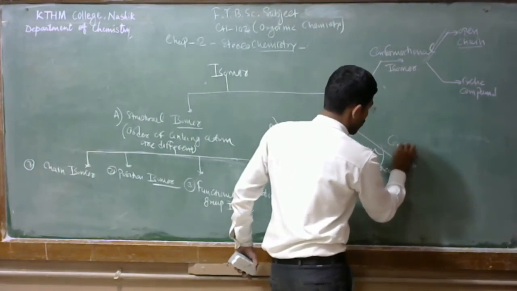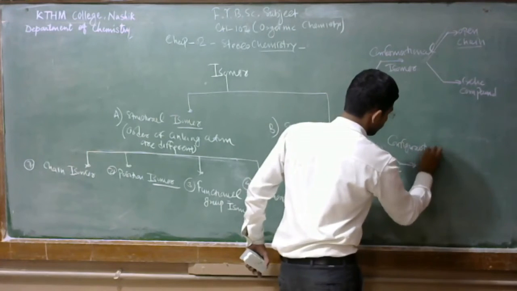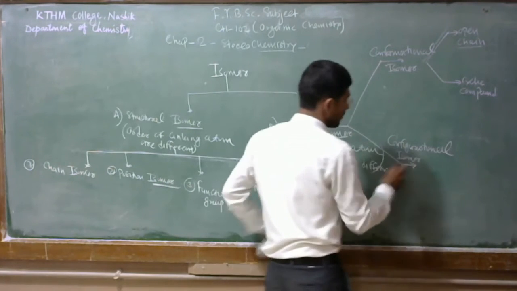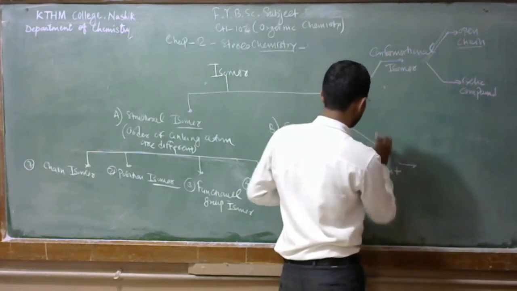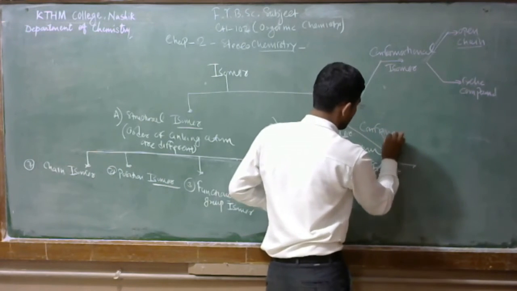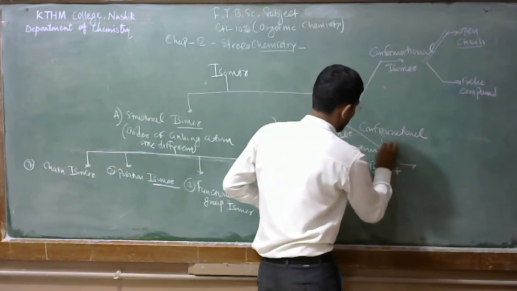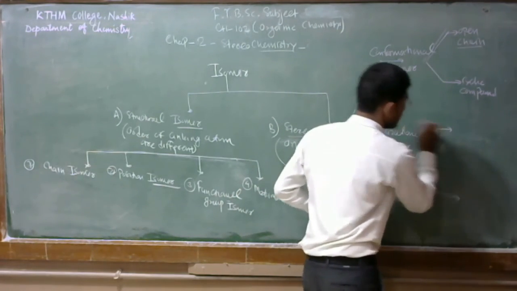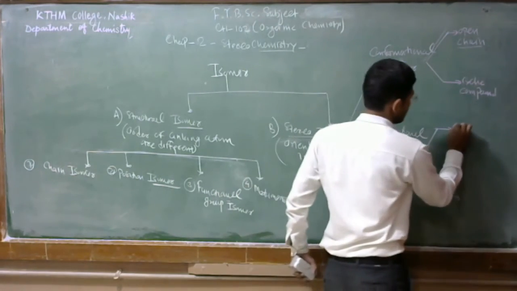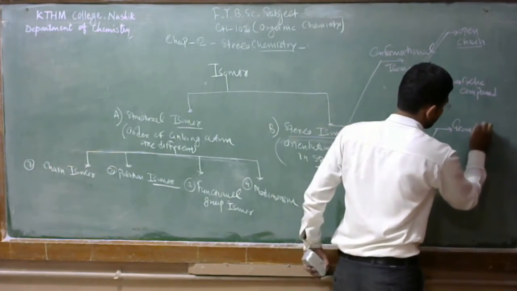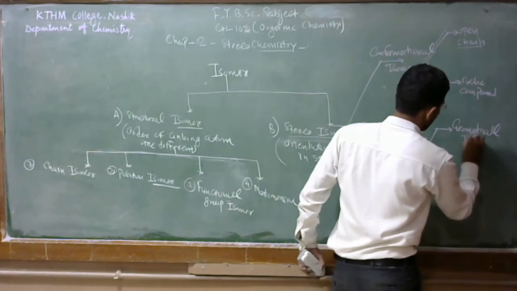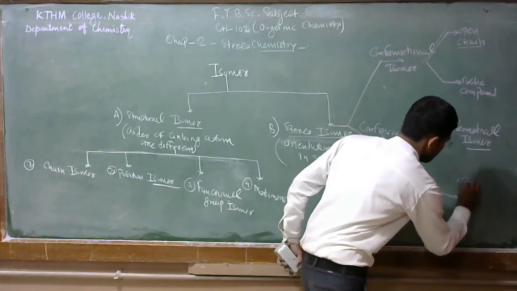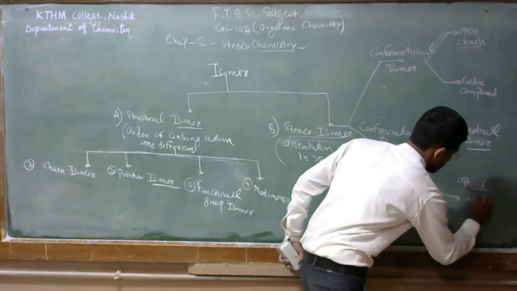Next is the configurational isomer. Configurational isomers are further classified into two types: geometrical isomers and optical isomers.